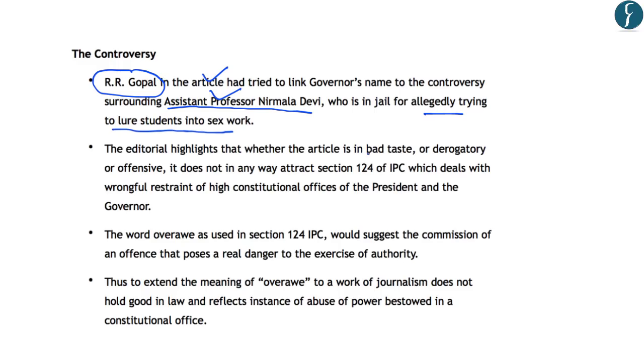So in this regard, the editorial highlights that whether the article is in bad taste or derogatory or offensive, it does not in any way attract section 124 of IPC. The editorial says that the word overawe, which has been used in section 124 of IPC to arrest the editor of the magazine, suggests that the editor committed an offence which posed real danger to the exercise of authority of the governor in Tamil Nadu. However, the article says that extending the meaning of overawe to a work of journalism does not hold good in law, and it reflects an instance of abuse of power bestowed on the constitutional office.